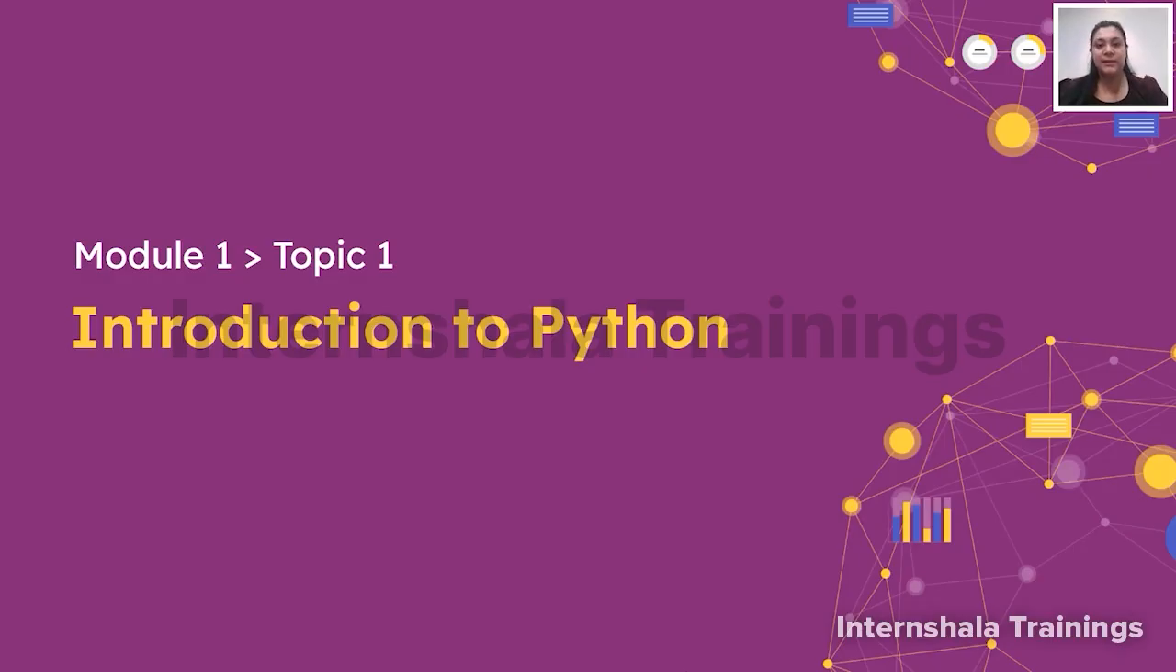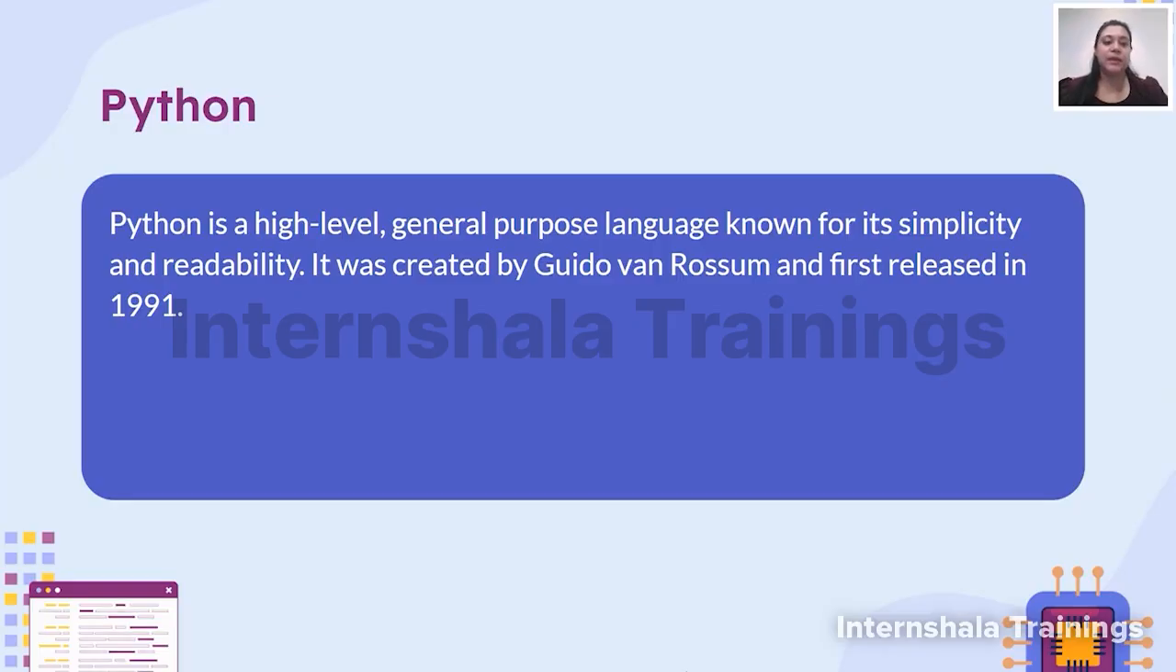Okay, so let's get started and see basically what Python is and what its features and limitations are. First let's understand the language, then let's go forward with this particular course. So what is Python? Basically, it's a high-level and general-purpose language known for its simplicity and readability. It was created by Guido van Rossum and first released in 1991.